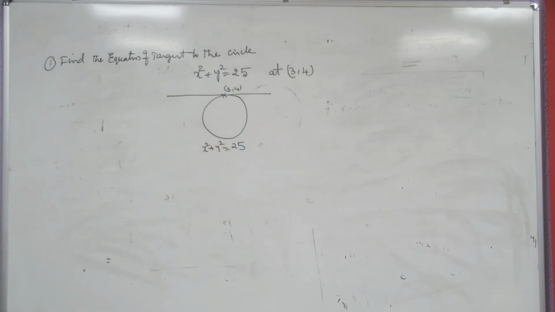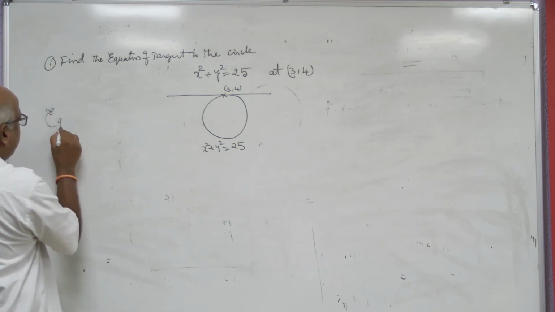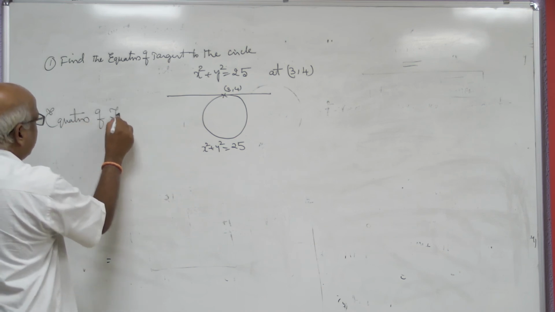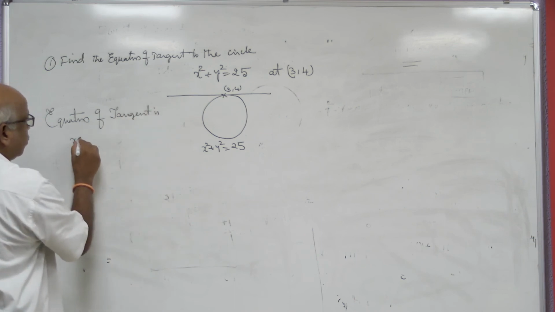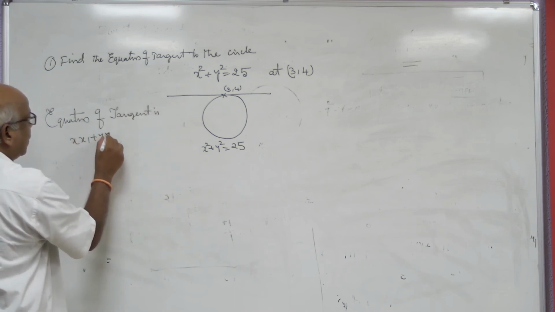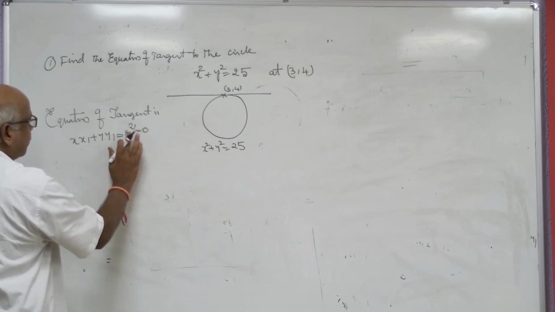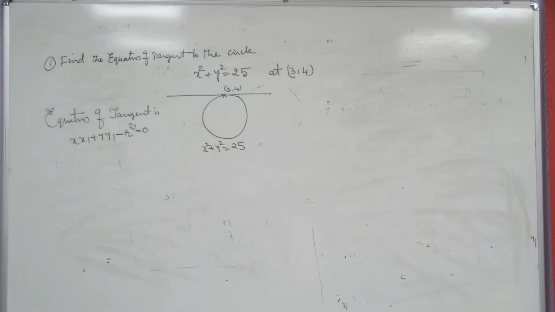To find the equation, our formula for the equation of tangent is xx1 plus yy1 minus r square equal to 0.